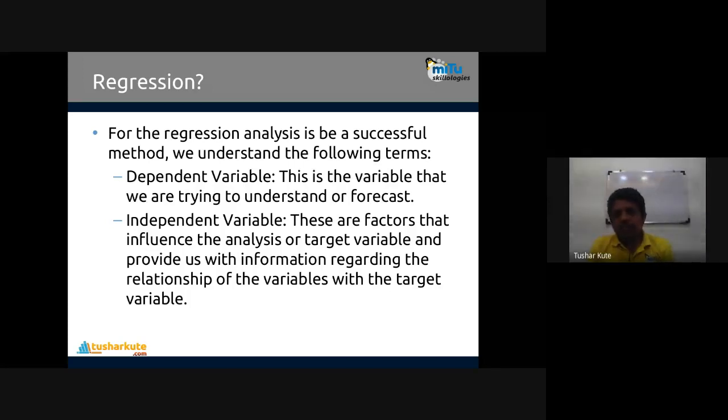In all machine learning systems, specifically in supervised learning, whenever data comes to you and you have to build a regression model on it, you can have a dependent variable or an independent variable. The dependent variable is the variable that we are trying to understand or forecast; this is your output variable.